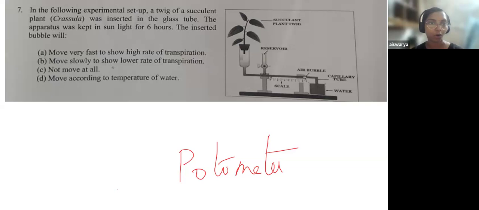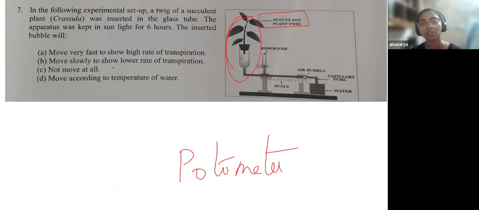In the following experimental setup, a tube of a succulent plant was inserted in the glass tube. That is being shown here. This is the tube of the succulent plant, and the apparatus was kept in sunlight for 6 hours. They inserted an air bubble. This setup is that of transpiration.